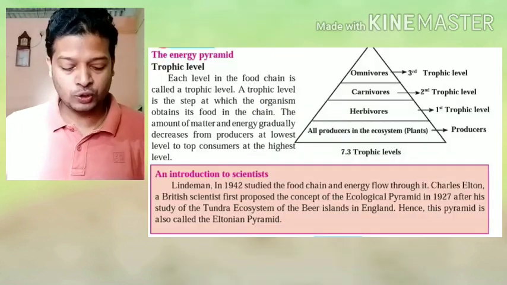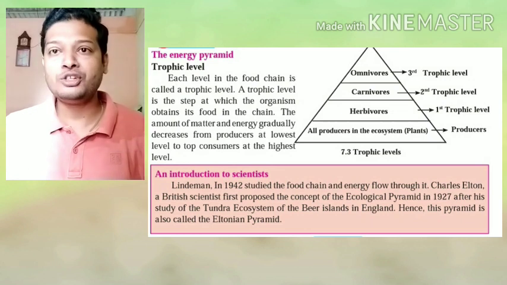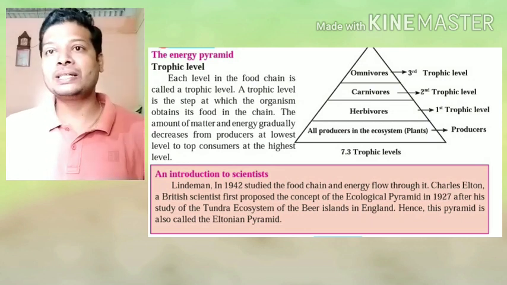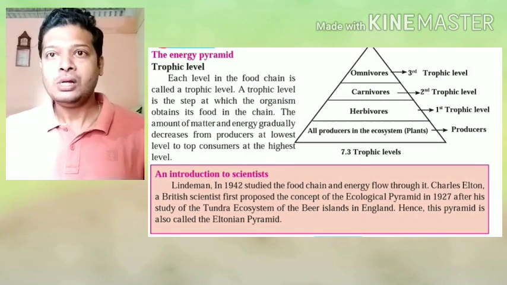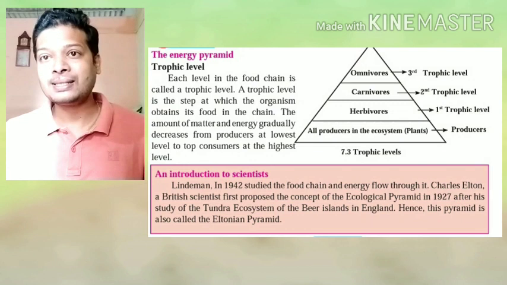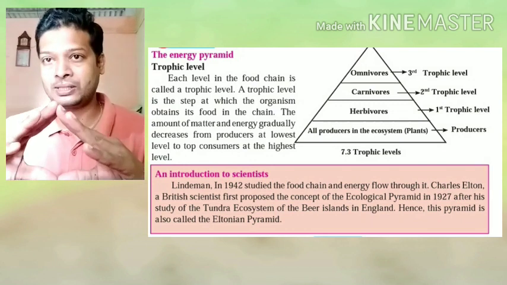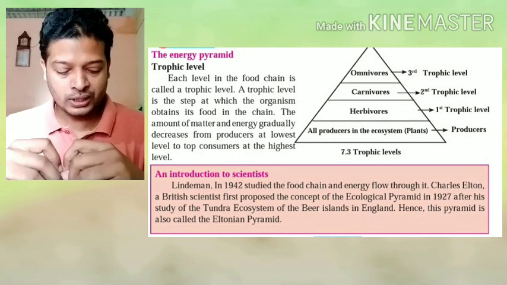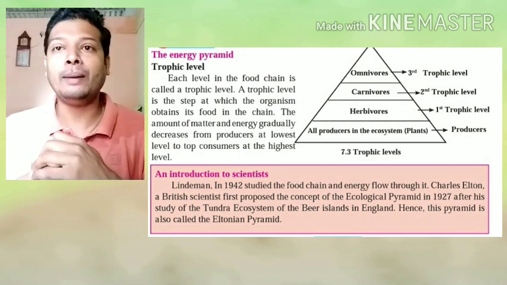Now the next concept is of the energy pyramid. Now when you consider a pyramid, you always get a triangular shape. Now pyramid, if you see, it has a long or broad base and a very short apex, or the topmost part is very small. So here we are going to study about the energy pyramid.